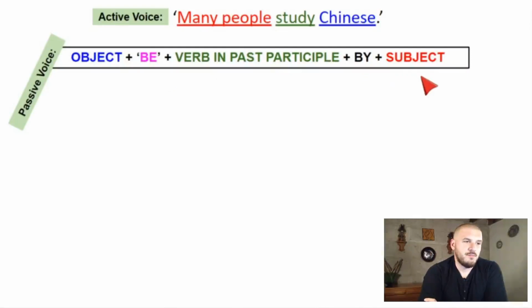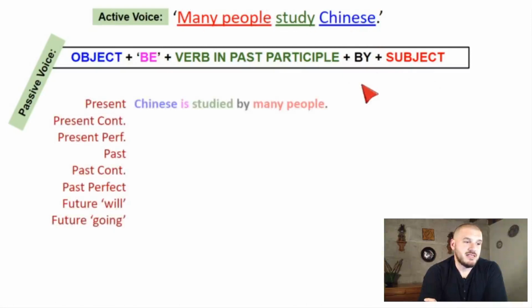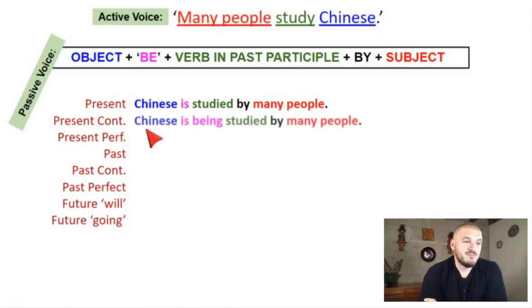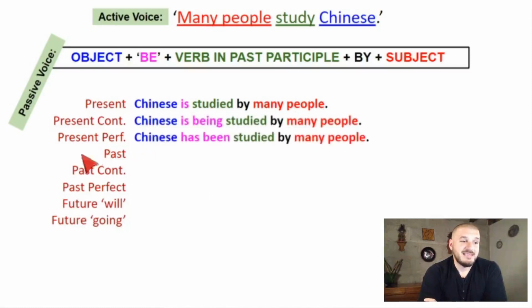So I look at this example, many people study Chinese. So I would say in present, Chinese is studied by many people. In present continuous, Chinese is being studied by many people. Present perfect, Chinese has been studied by many people.